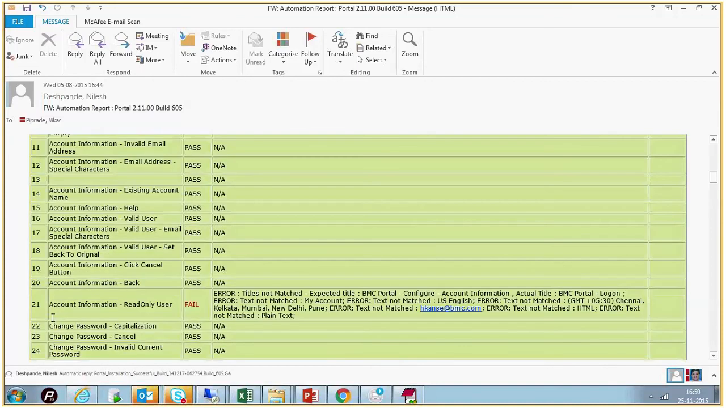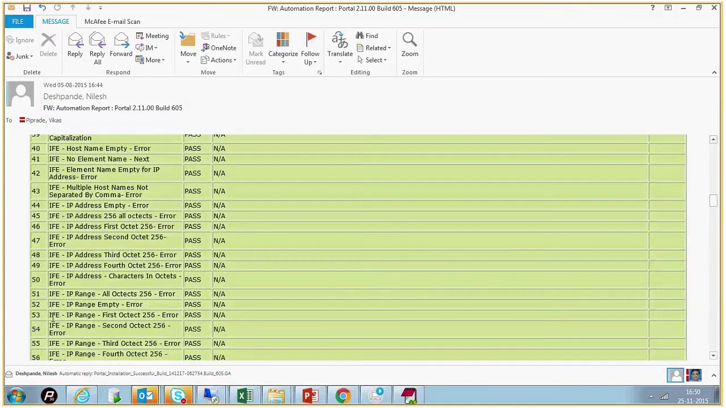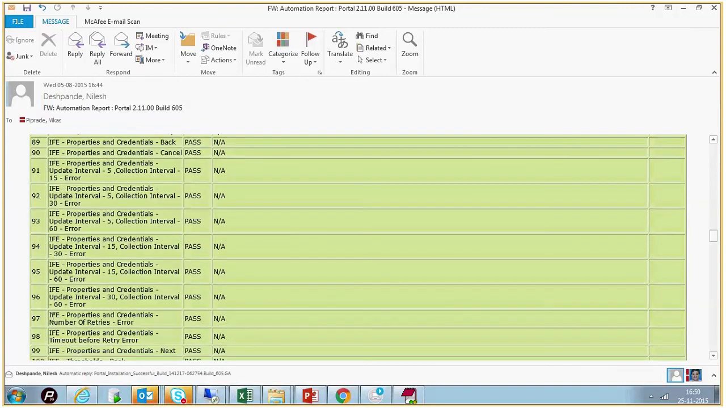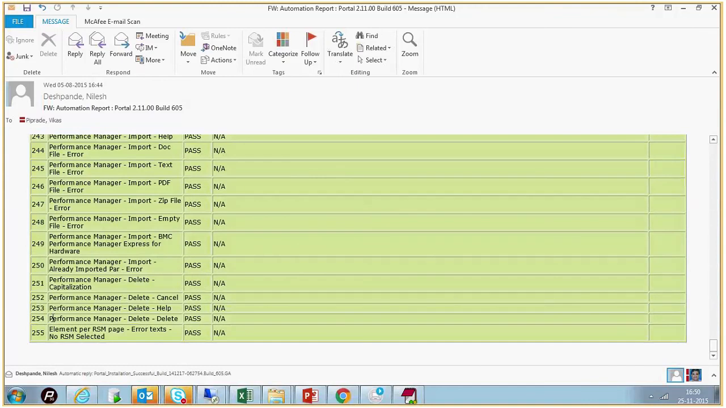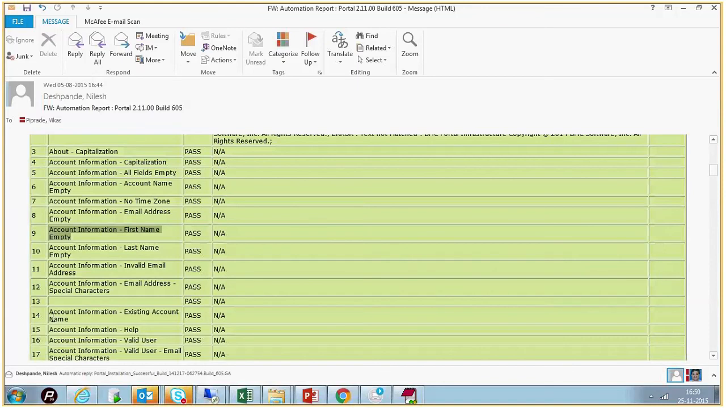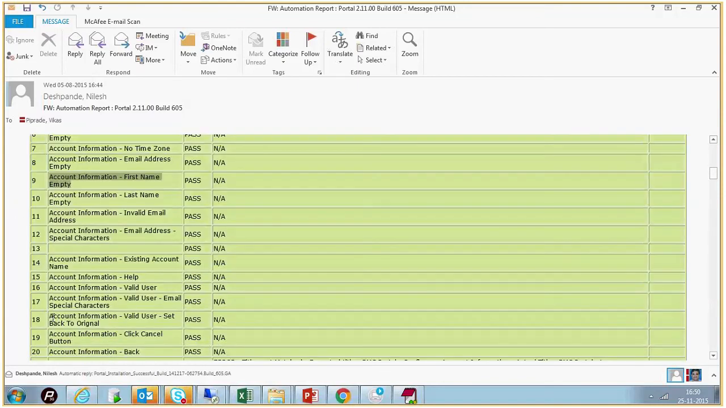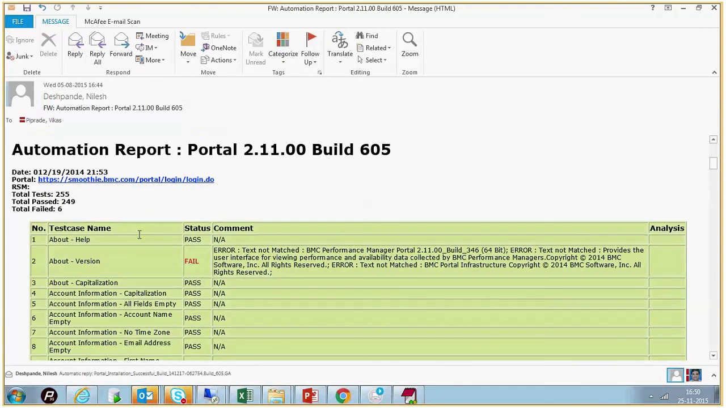So account related, addition of a new element related, change password related test cases are there. Object group related is there, and that is how around 250 test cases are automated, and at the heading it will give how many pass, how many fail. So this is the status it will give. This test case will always fail because it has a new line character, but this is how we get the result. The ultimate output is this.